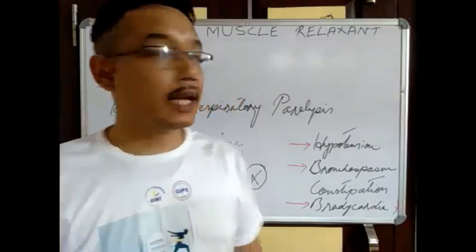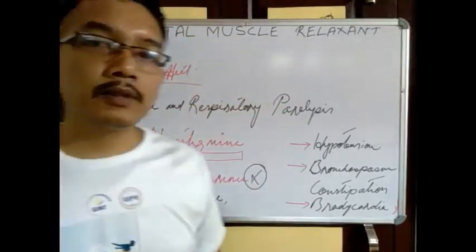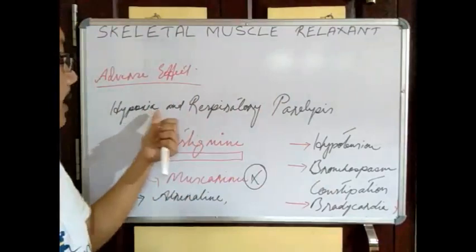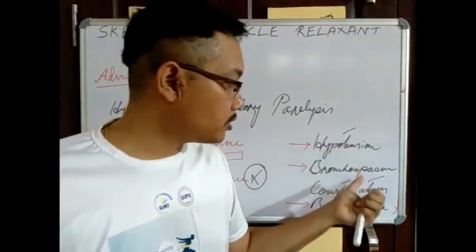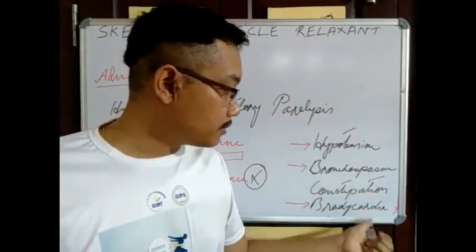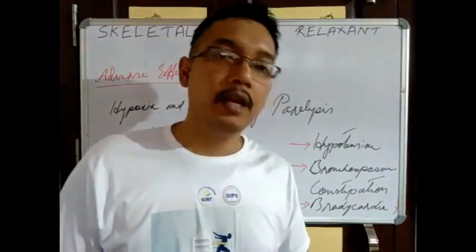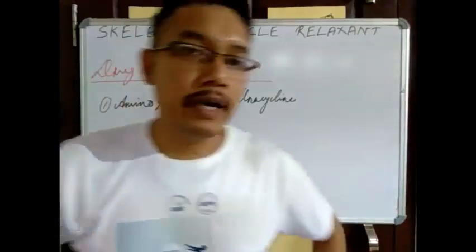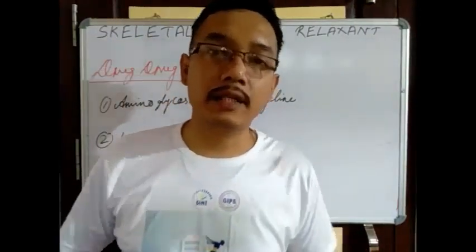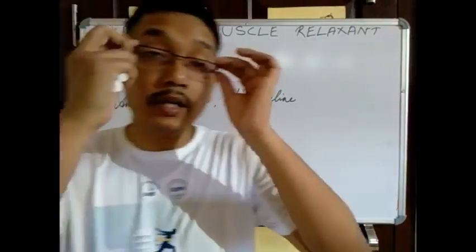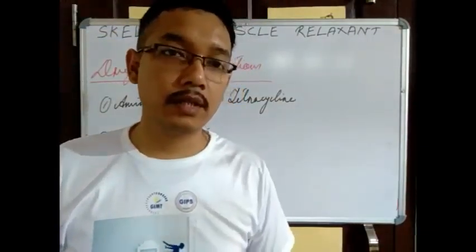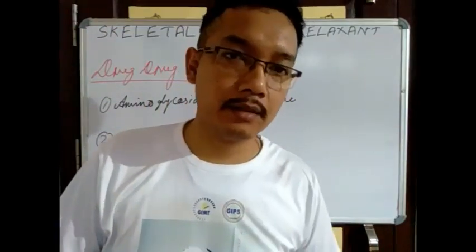Okay. So what is the ADR of non-depolarizing blockers? All the things we can write. You can write hypoxia, respiratory paralysis, hypotension, bronchospasm, constipation, as well as bradycardia. Now have a look at certain drug-drug interactions of non-depolarizing blockers along with the other drugs.